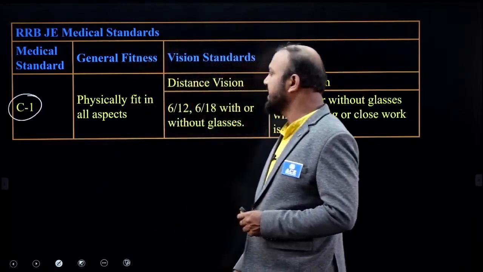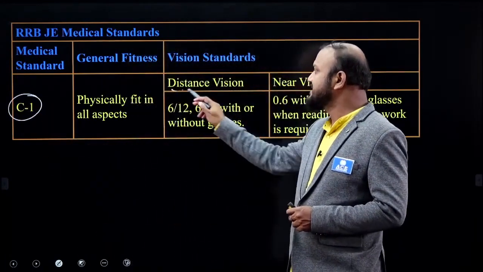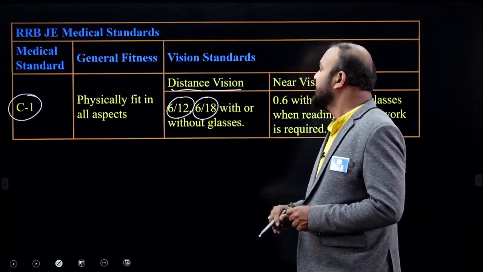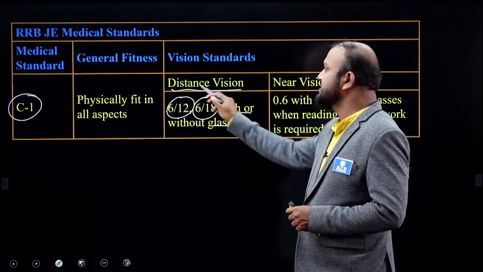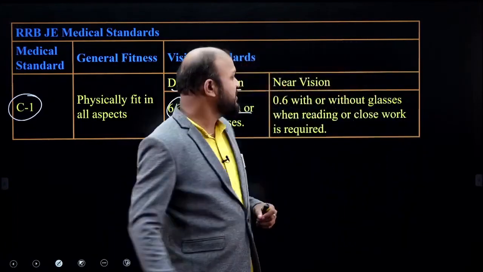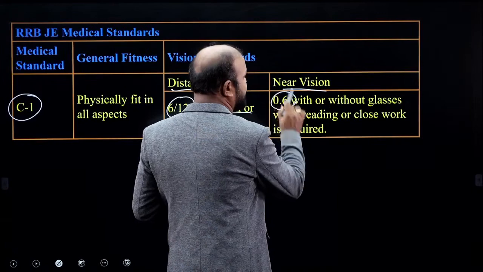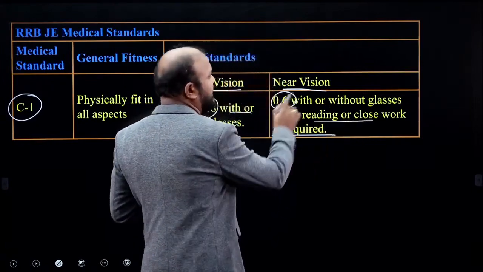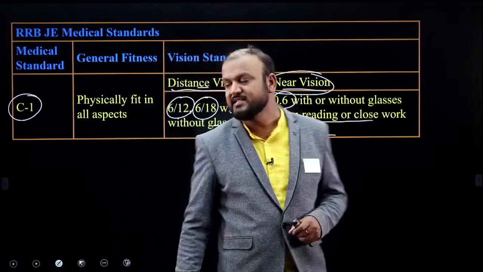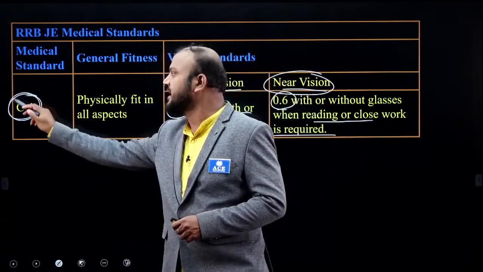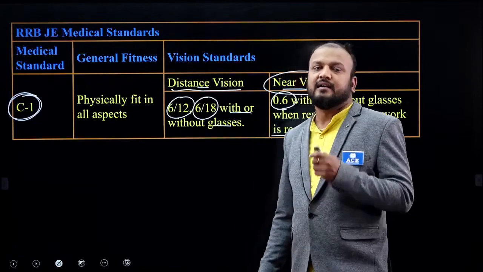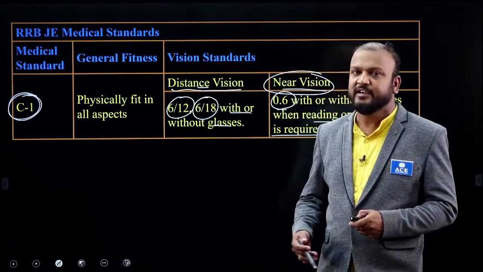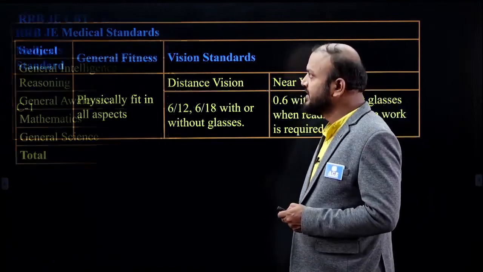And C1 or above requires the distance vision to be 6/12 or 6/18 with or without glasses. That is the distance vision, and near vision should be 0.6 with or without glasses when reading or close work is required. This is the C1 standard, and C1 standard and above is required. Those candidates qualifying for the C1 or above level are qualified for the medical test.